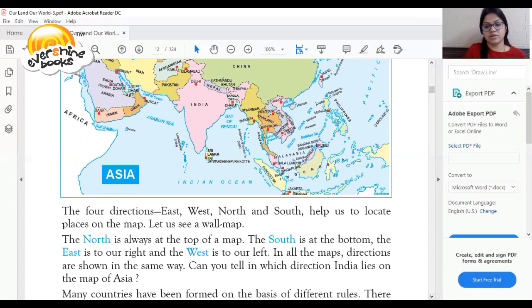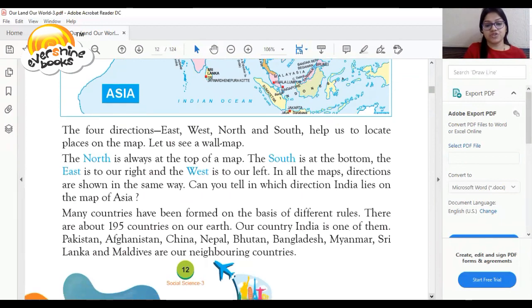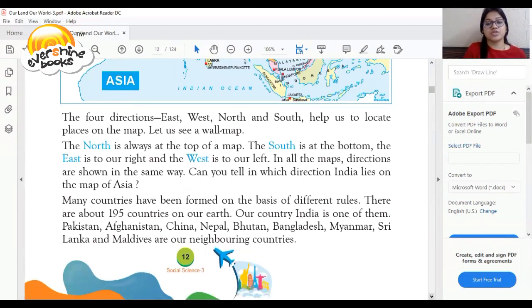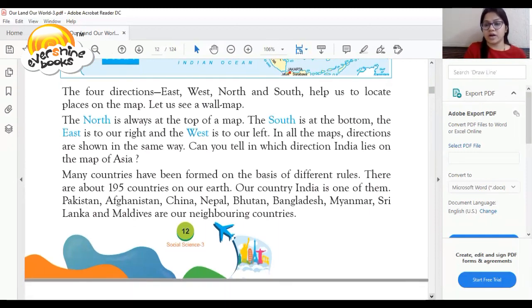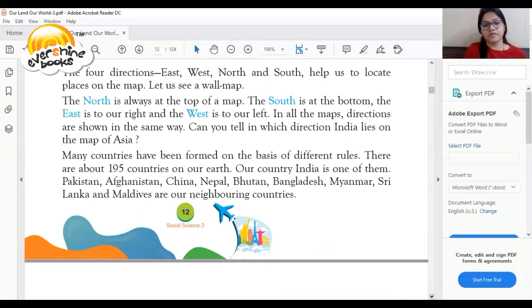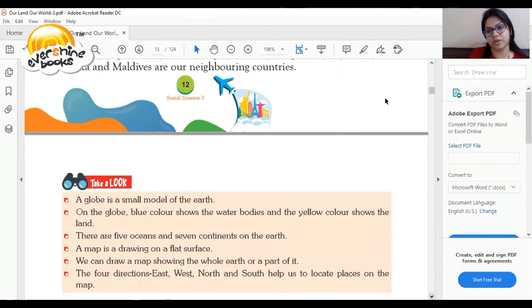India is in the southern part. So how many countries are on the earth? There are 195 countries on the earth. India is one of them. Pakistan, China, Nepal, Bhutan, Bangladesh, Myanmar, Sri Lanka, and Maldives are our neighboring countries. These are our neighboring countries.